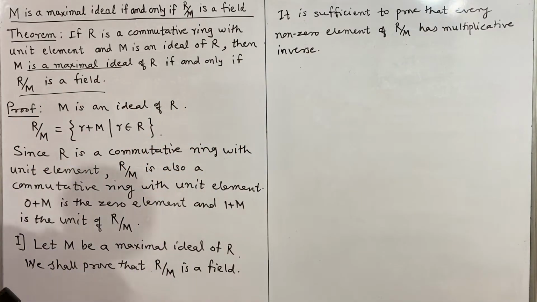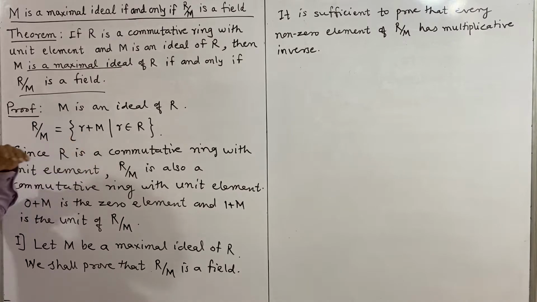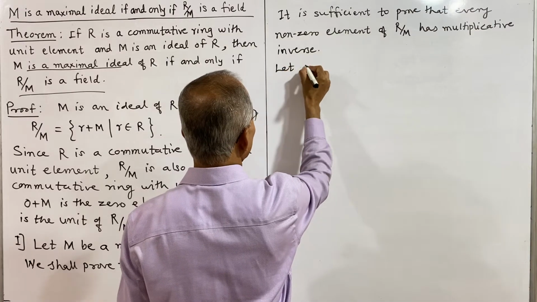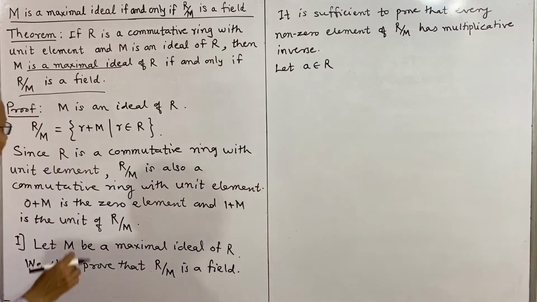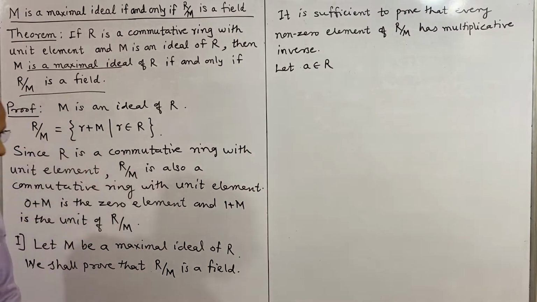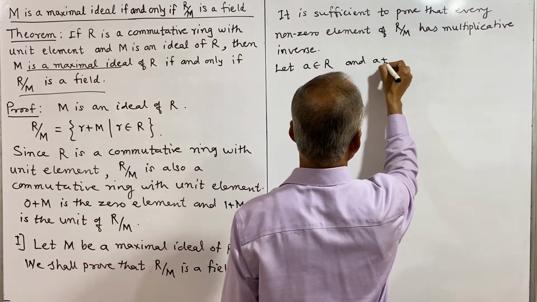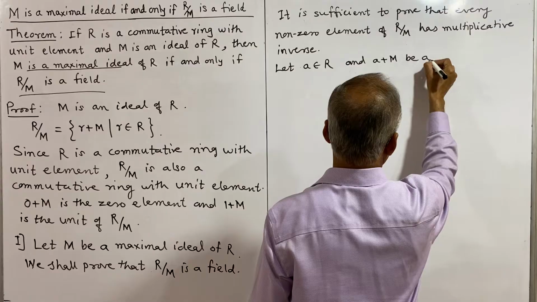Now we shall consider an element of R by M. It is of the form A plus M, and it is not 0 means A must not belong to M. So let A plus M, where A belongs to R, be a non-zero element of R by M.